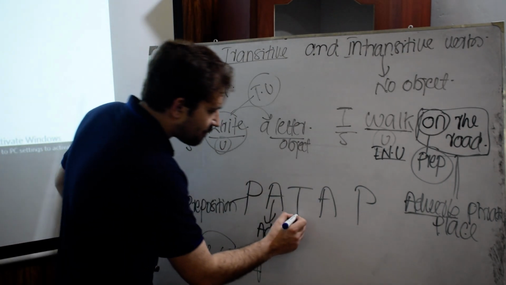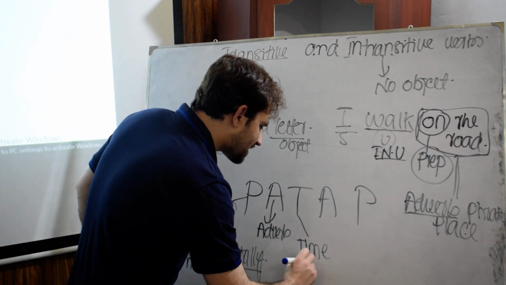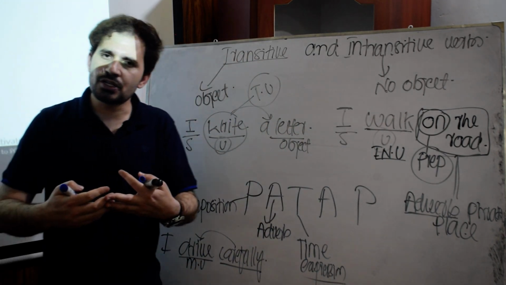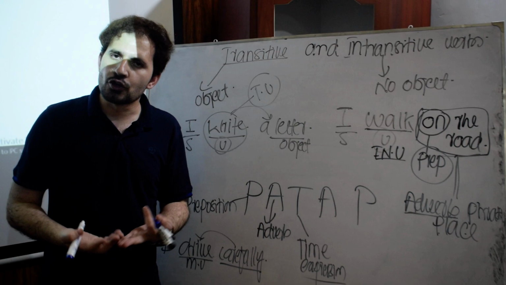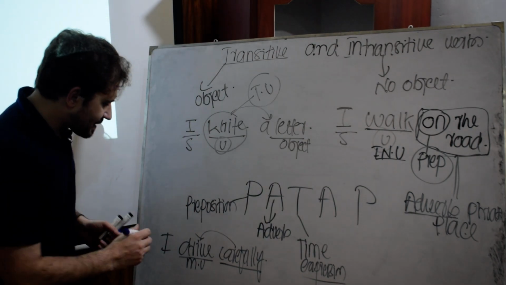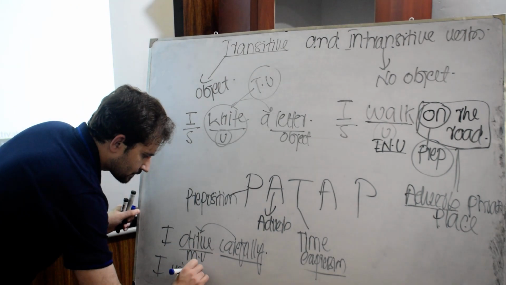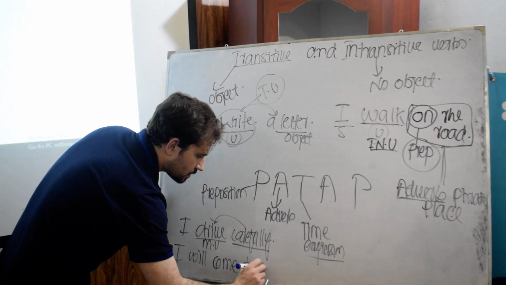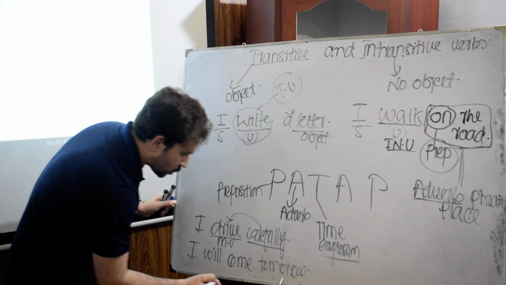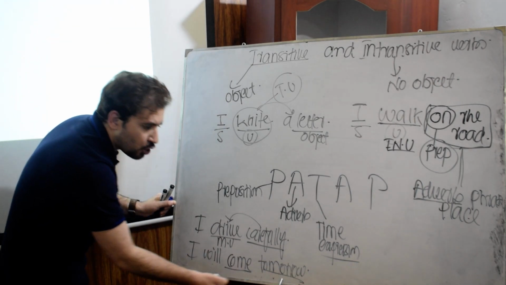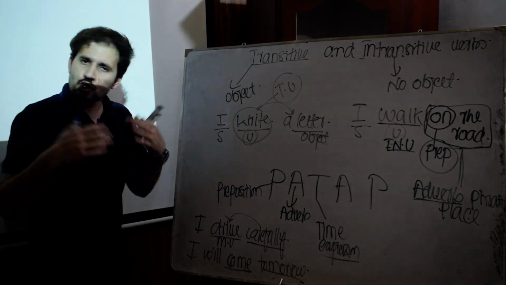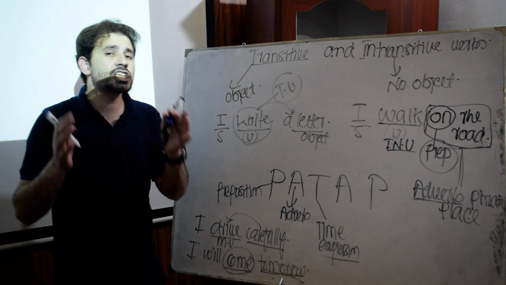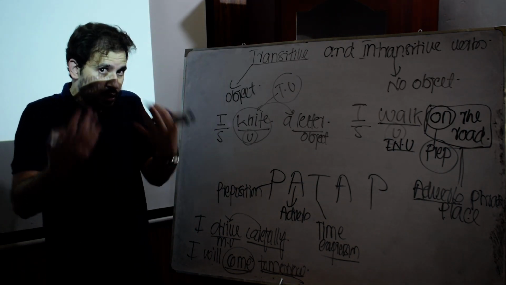The third one we have is time expression. Time expression means something that shows time, which is, first of all, an adverb again. For example, if I say, I will come tomorrow. Come is a verb, and tomorrow is an adverb of time. It shows a time here. So come is a verb, and time comes after this. This is called an intransitive verb. This is another way you can understand.